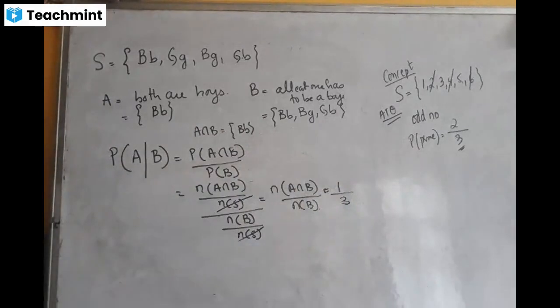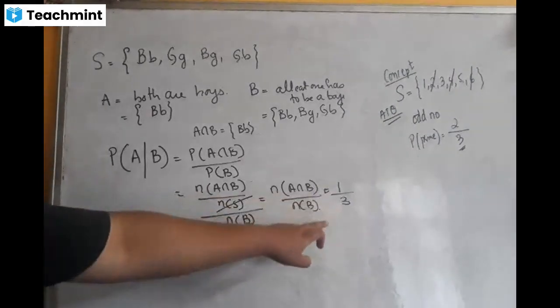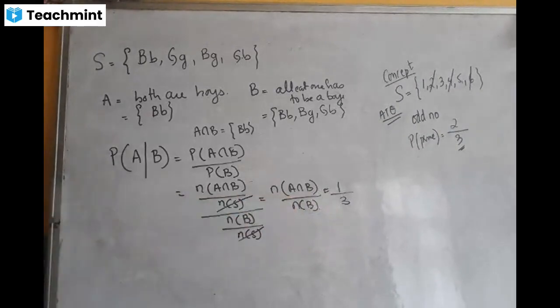So what is the probability that both children are boys? Answer is going to be 1 by 3. Is that clear? Under the condition that at least one of them is a boy.